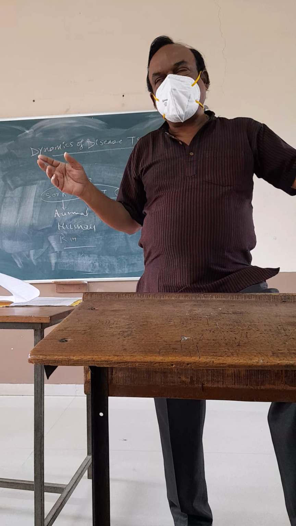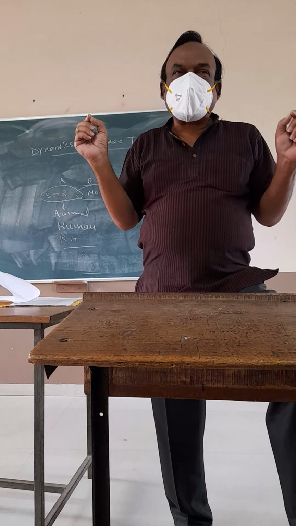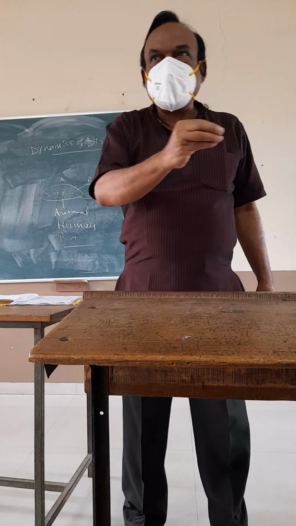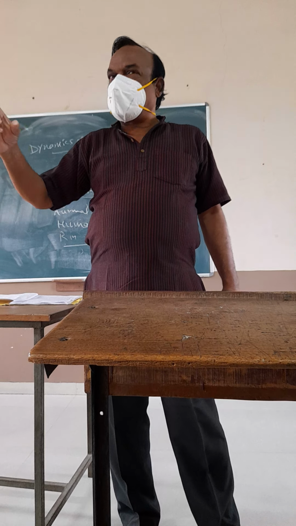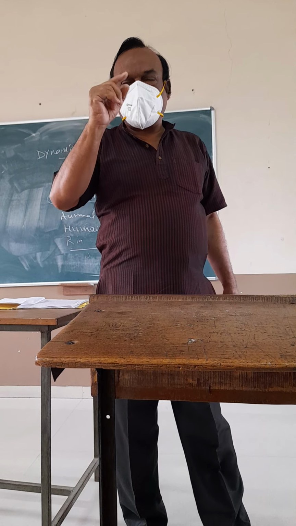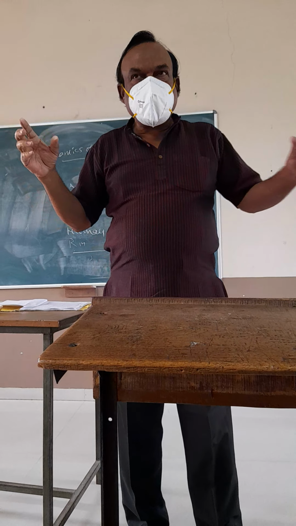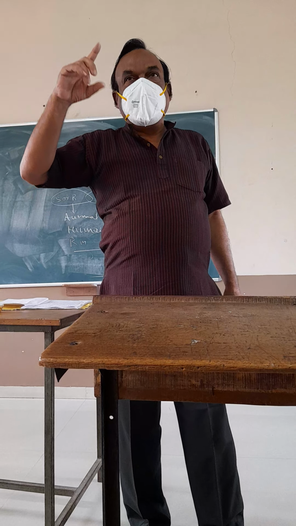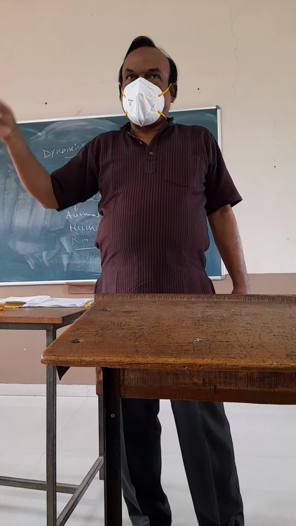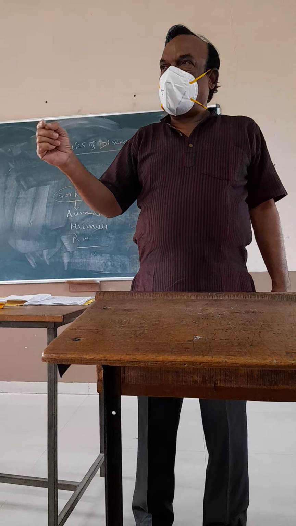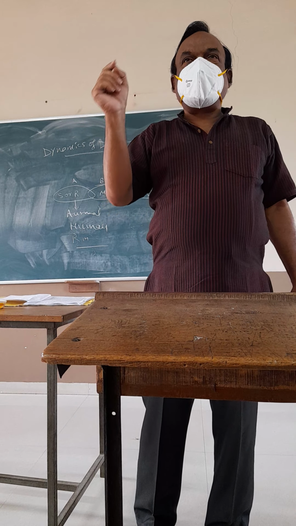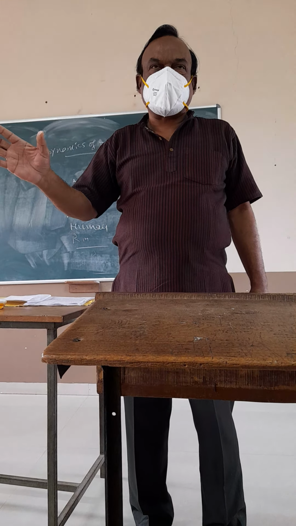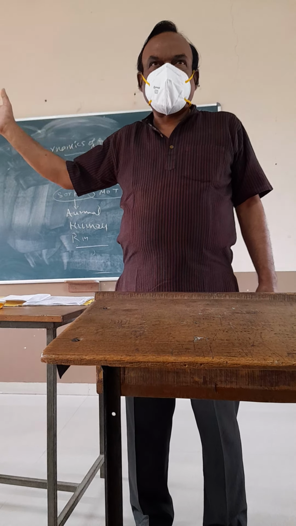Mild and moderate cases are called ambulatory cases, meaning they move from one place to another. And once this patient, mild or moderate, moves from one place to another, he is able to transmit the disease to other normal persons. So the epidemiologist or clinician is much more interested in mild or moderate cases and not in severe cases. Severe cases will be tackled by the physician.